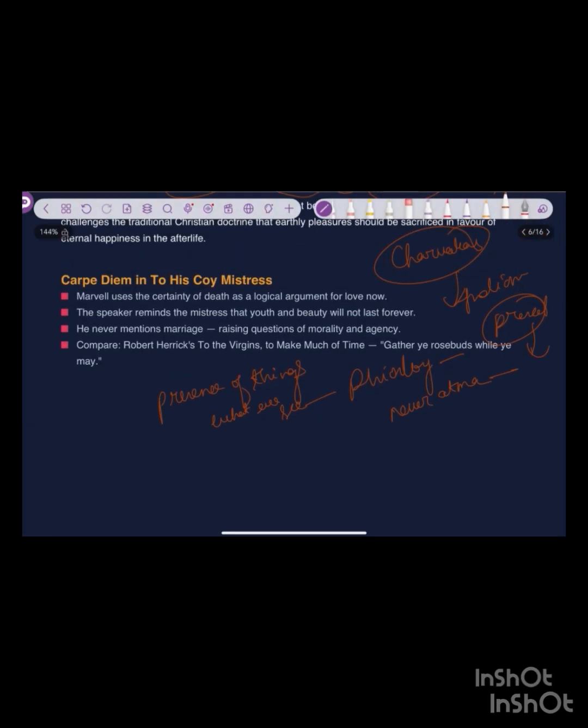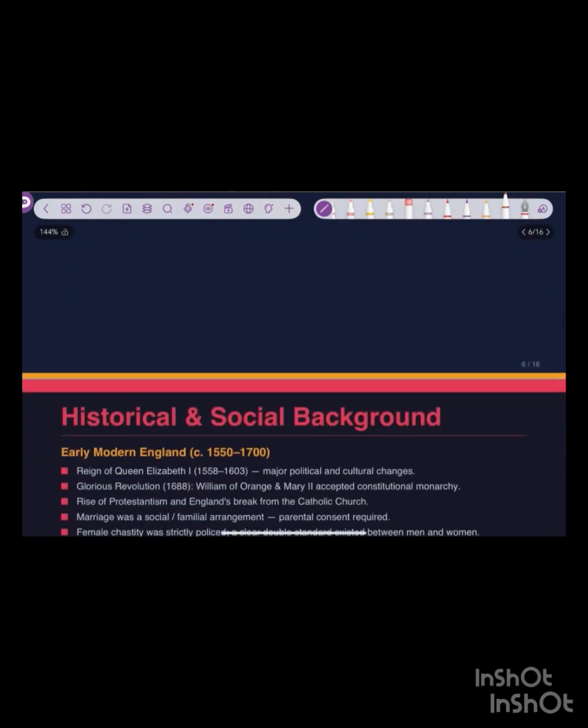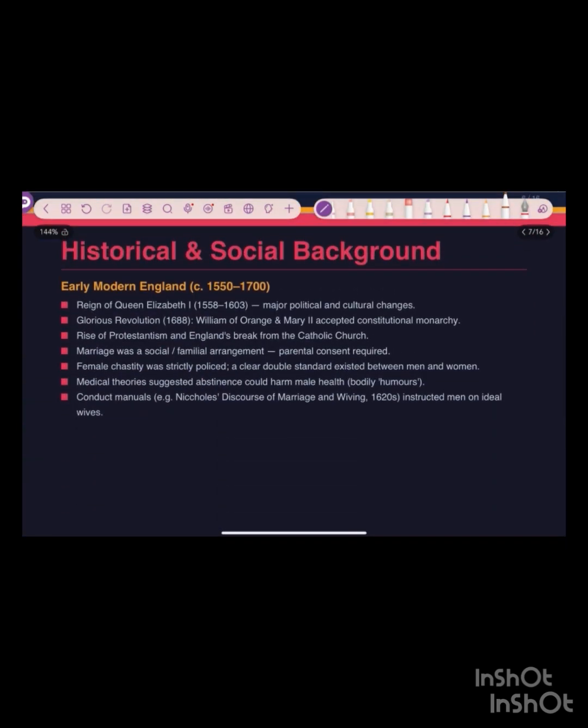So this is also what carpe diem poetry is. Here Robert Herrick is talking to all the virgins to make much of time, because you never know when this life fades away. So this kind of poetry talks about the present moment, to seize the day.